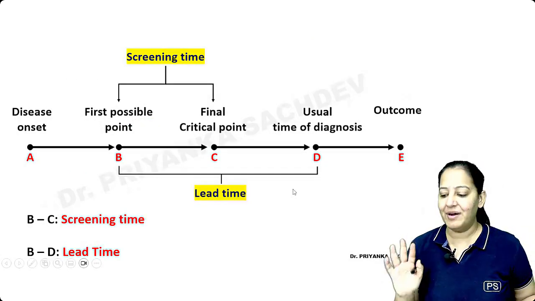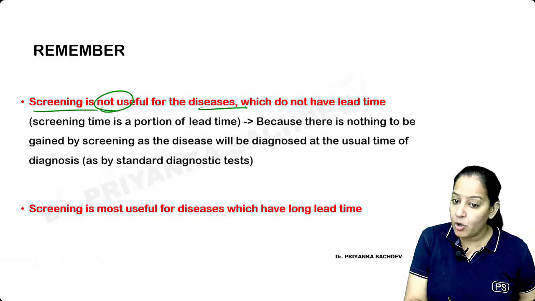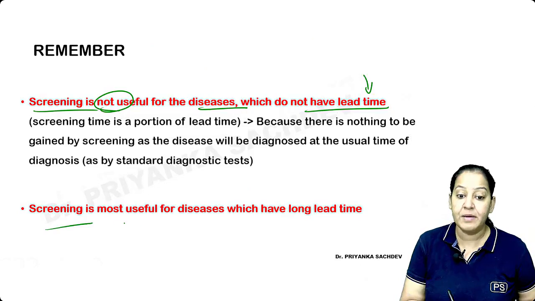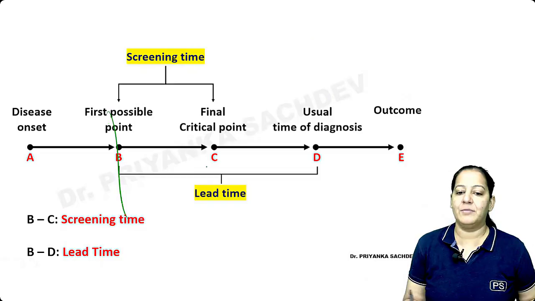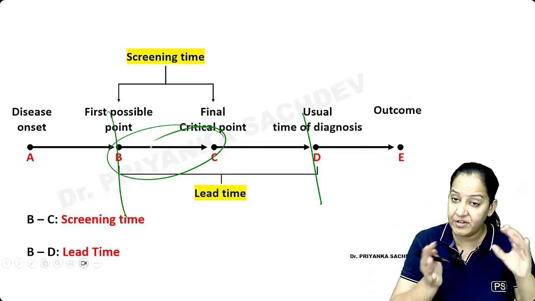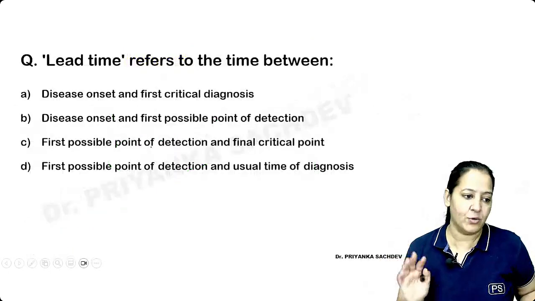So you have to understand this diagram. Screening test is not useful in diseases which have less lead time or no lead time. Screening test is useful only in those diseases which have a long lead time. You can understand, the more the lead time, the better the chances that you can detect it in the early half, treat it, and have a better prognosis. So this is the complete story of screening diseases.